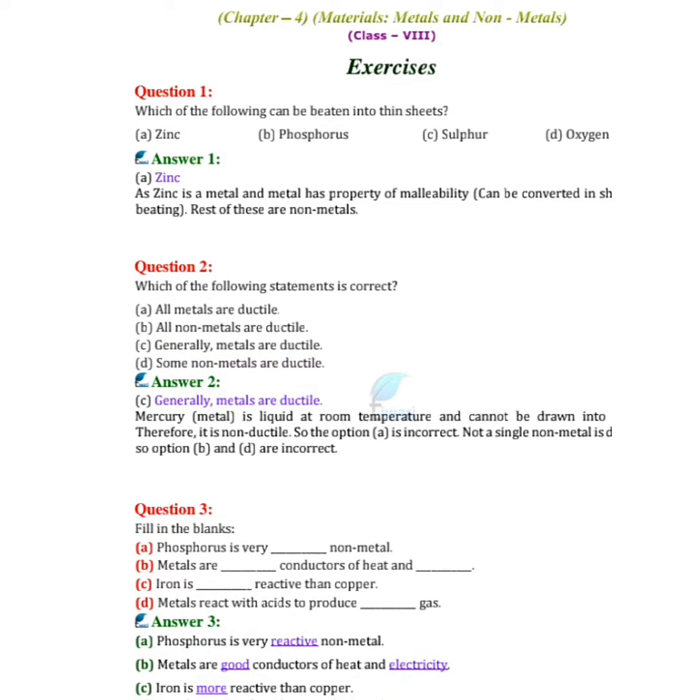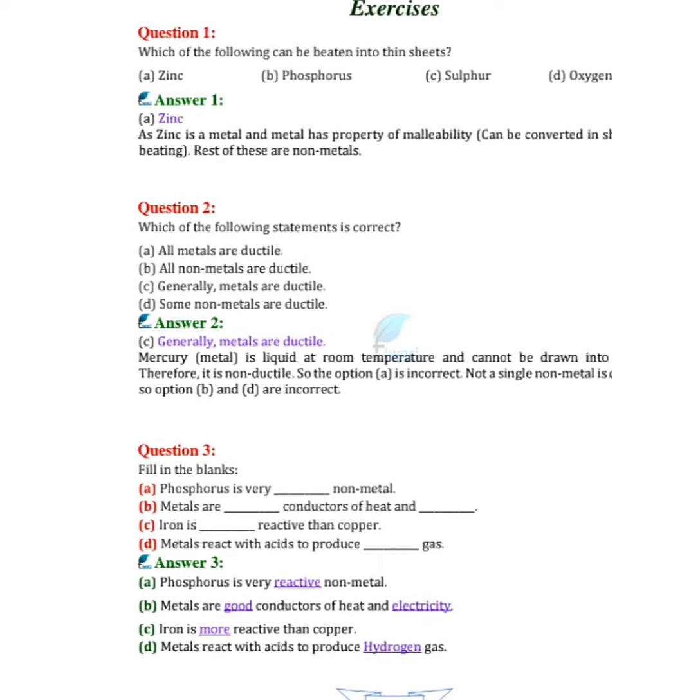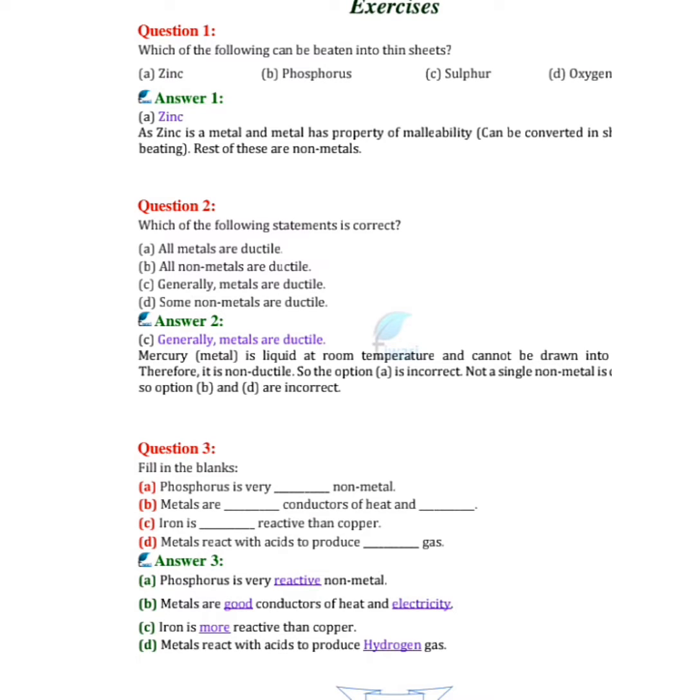So the first question is here: which of the following can be beaten into thin sheets? Zinc, phosphorus, sulfur, oxygen. The answer is zinc, as zinc is a metal and metals have the property of malleability; they can be converted into sheets by beating. The rest of these are non-metals. Got it completely?